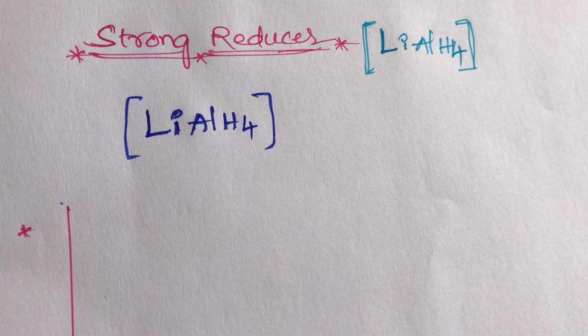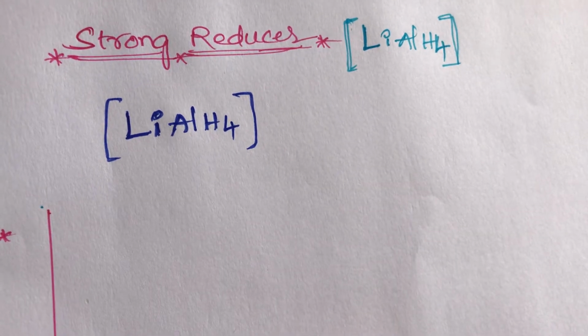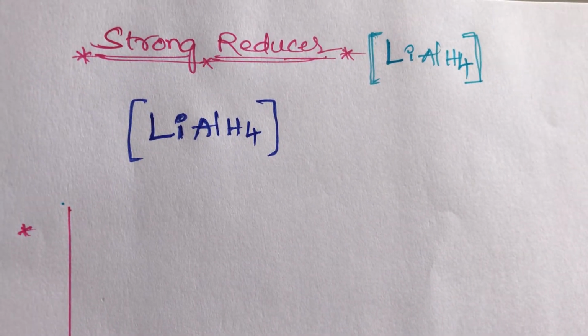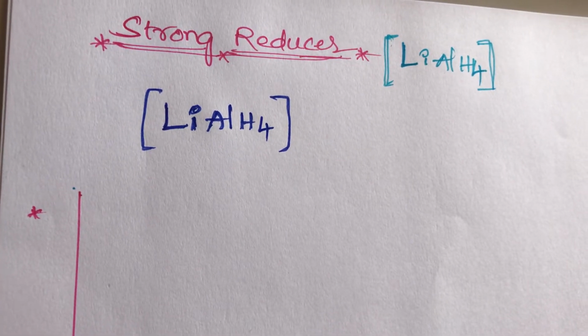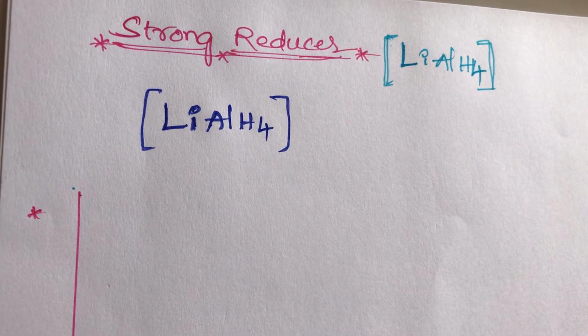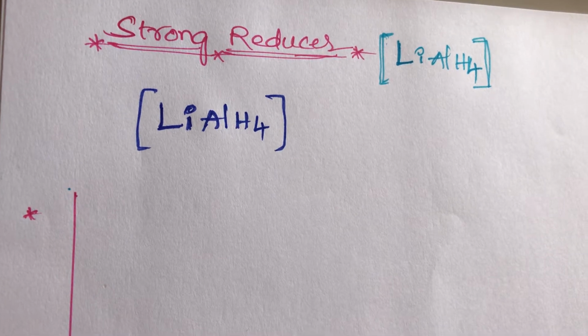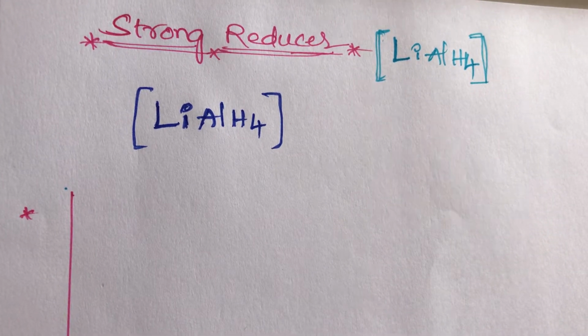Students, now the most important topic, that is strong reducer. Lithium aluminum hydride acts as a strong reducing agent. It reduces aldehydes and ketones and acid derivatives: esters, amides, cyanides, isocyanides, like that. I am giving a simple trick, students.